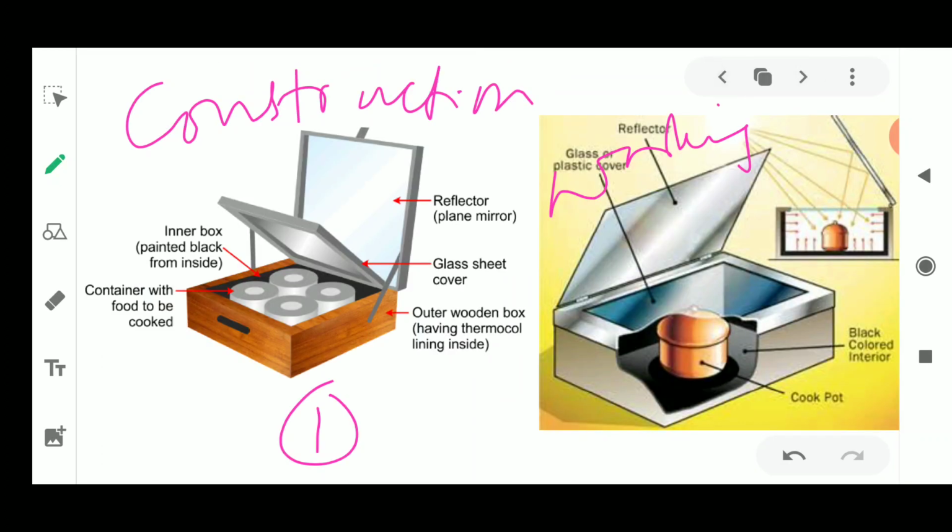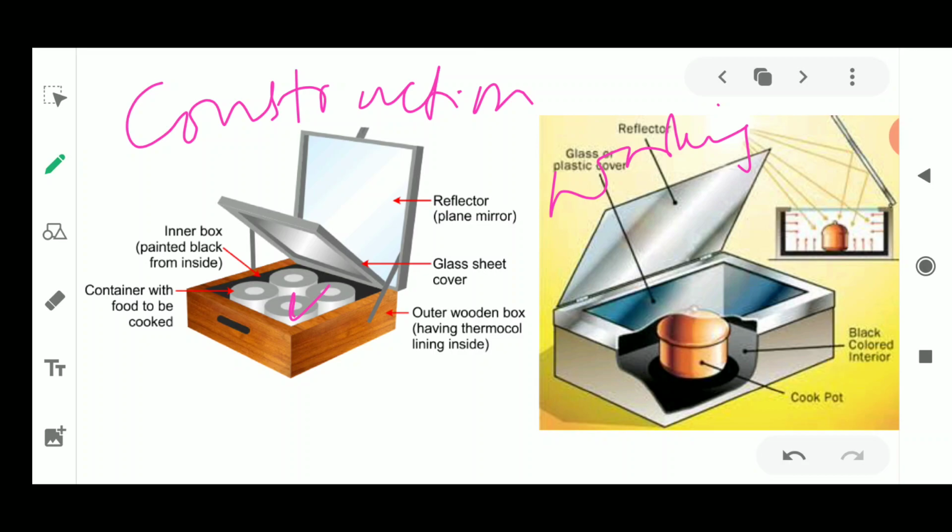So what does the construction of the solar cooker contain? First of all, this is a box type solar cooker, because it contains a box in which you could put the vessels used for cooking the food. Next, this is a wooden box which has thermocol inside. It is completely insulated. Why insulated? Because heat should not escape. There should be no place for the heat to escape, so that more and more sunlight reaches the vessels which contain food.